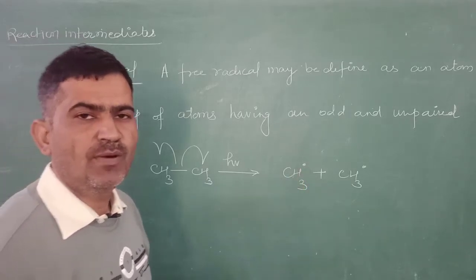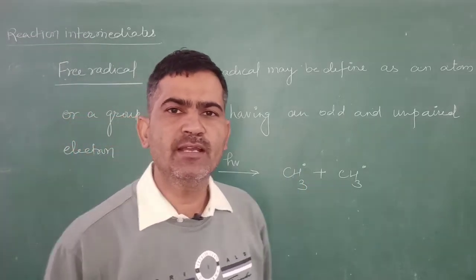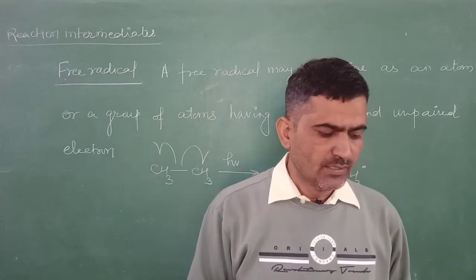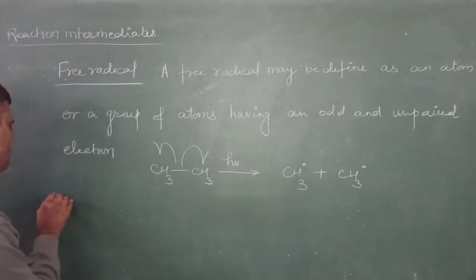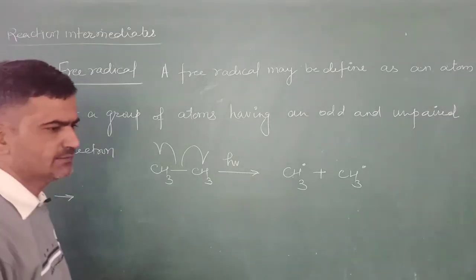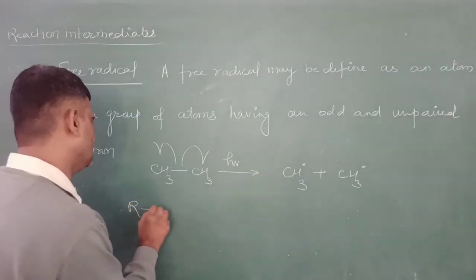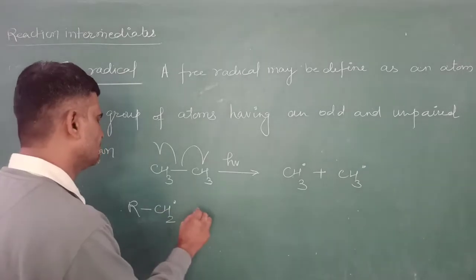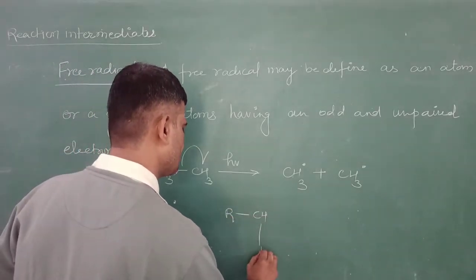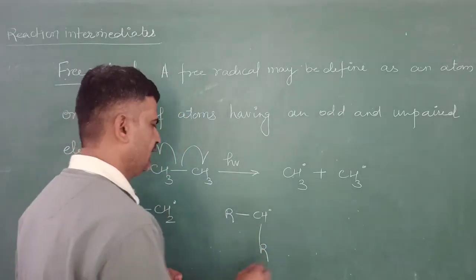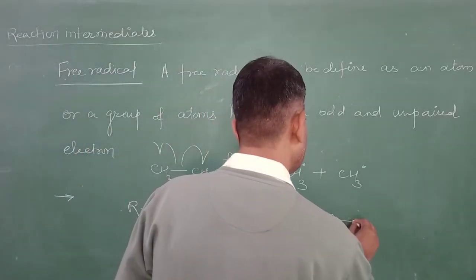A free radical is formed by means of homolytic cleavage. Now the free radicals are of three types: primary free radical, this is the primary free radical, secondary free radical, and this is the tertiary free radical.